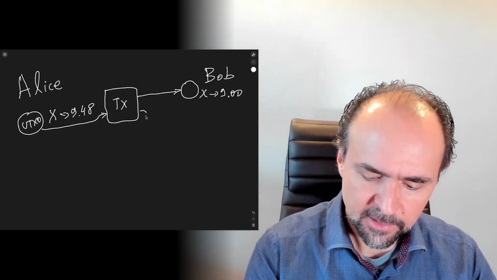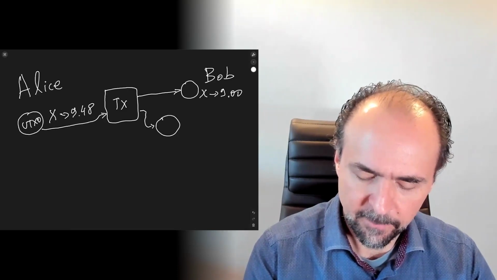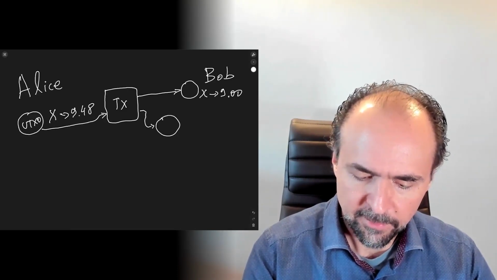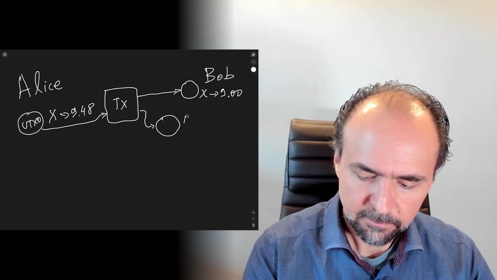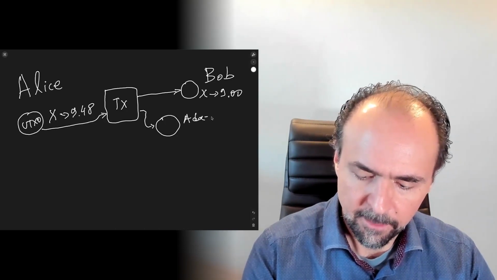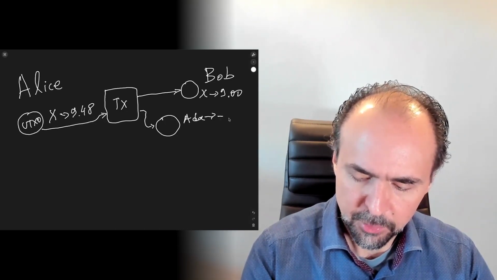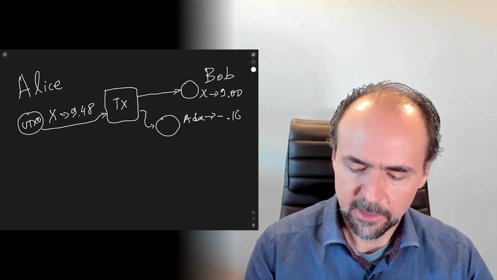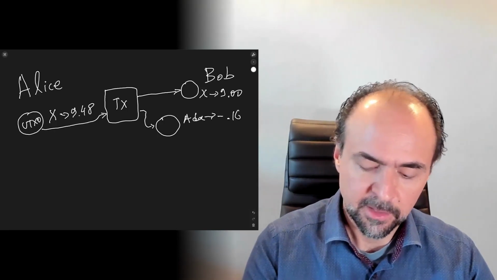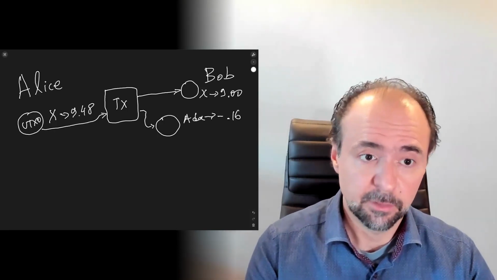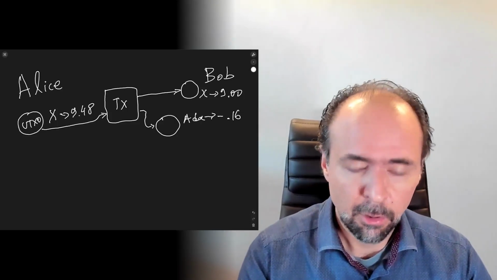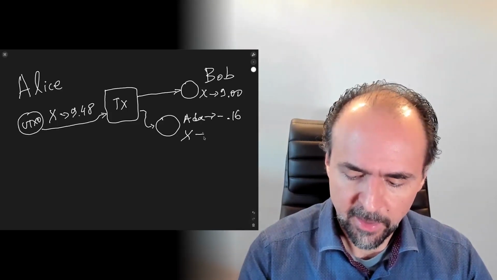Now to do that, Alice will create a liability output that declares the ADA value, and that's minus 0.16, let's say, for the transaction fees that this particular transaction needs to settle in the ledger, and Alice will offer the token of type X in return.